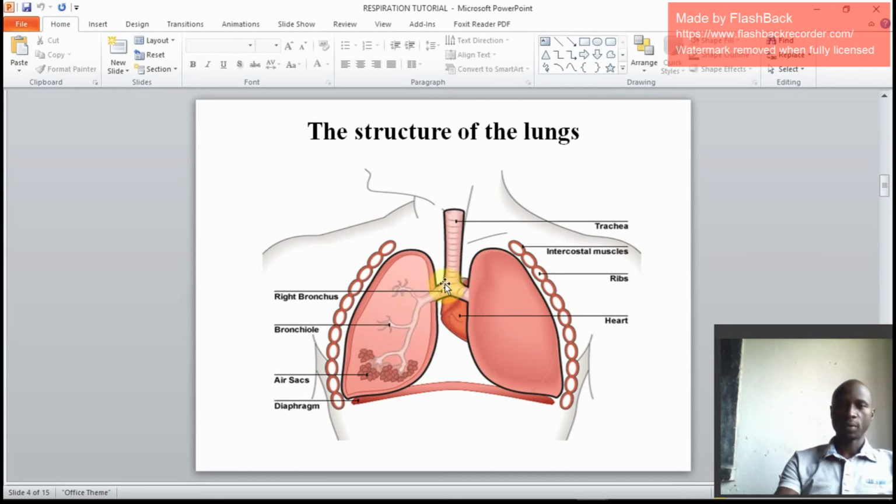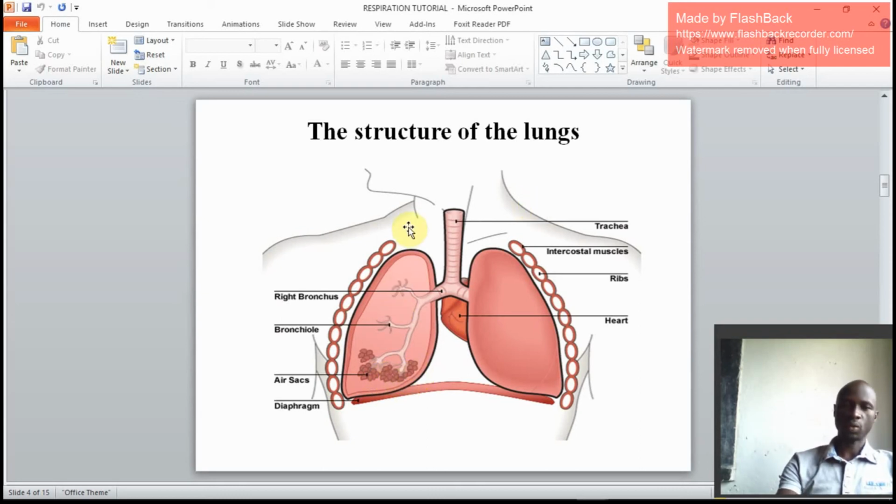Then from the bronchus, it will divide itself into different branches that we call bronchioles. This is a bronchiole, this is a bronchiole. Then the bronchioles end in air sacs. You can see these are air sacs, or alveoli.